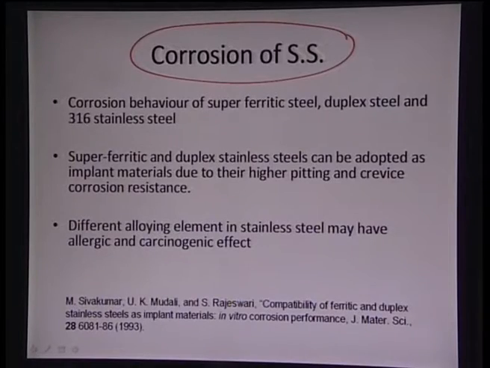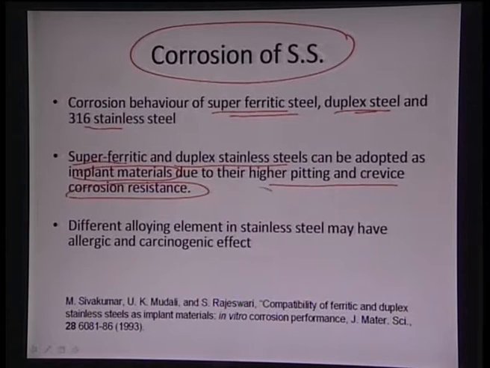And coming to the corrosion property of stainless steel, it is again one of the very critical parts of utilizing stainless steel as body implants. The corrosion behavior of duplex steel has been found to be very good, and the superferritic steel is also very good as compared to the 316 stainless steel. It has also been suggested by the group of Shiva Kumar that superferritic and duplex stainless steel can be adopted as implant material because of their high pitting and crevice corrosion resistance.